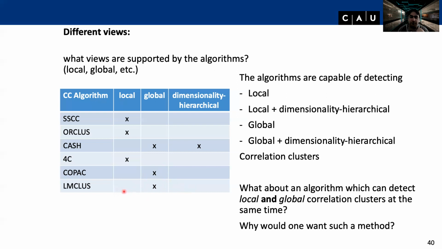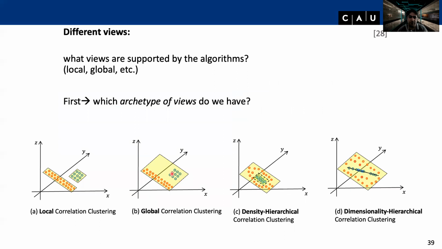And this may be interesting. For instance, we did this on some stellar objects like dwarfs, pulsars, and so on and so forth. And we recognized, oh, there are clusters which contain only dwarfs and some which contain only pulsars. However, there are clusters on a global scale which consider both of them the same. So there must be or can be some relationship between dwarfs and pulsars. So it may be of interest to get the whole picture, because if you get only this or only this, you may miss the other part. Here you would miss that both of them are related.